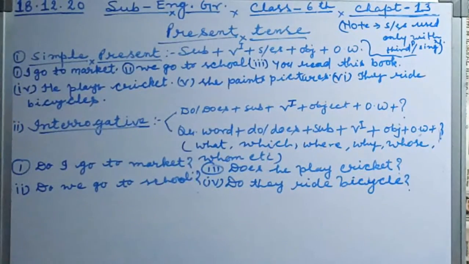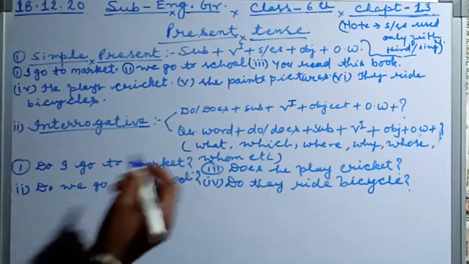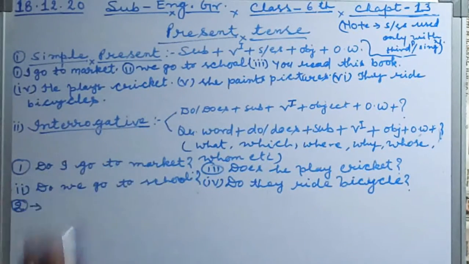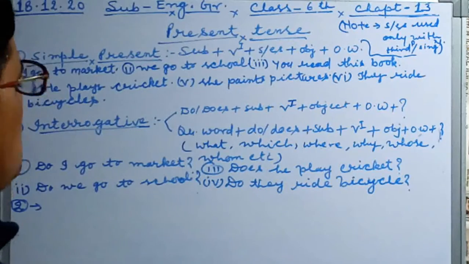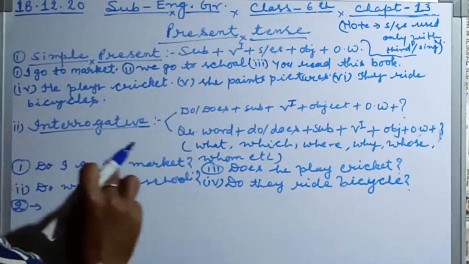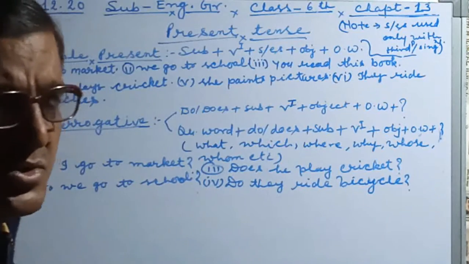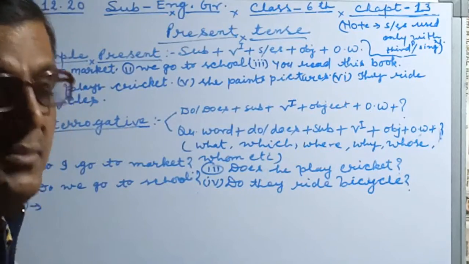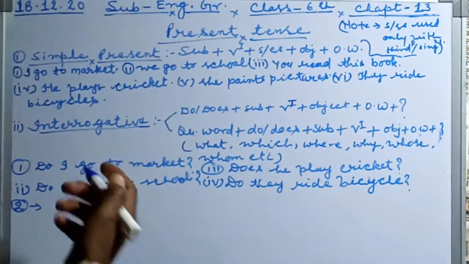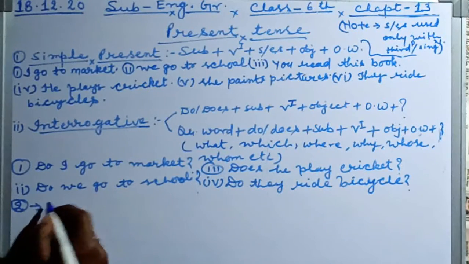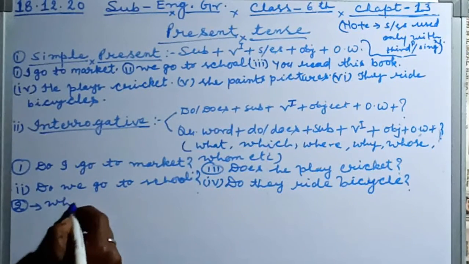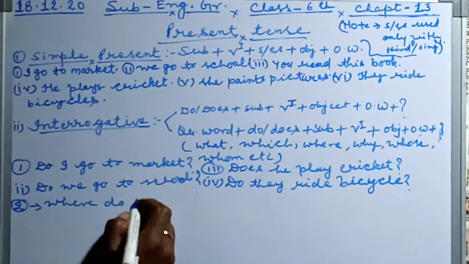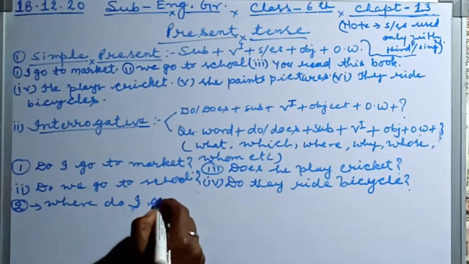Second, I am taking question words. Same sentences I am taking here. Just like: Do I go to market? When we find out place, we write where. When we find out subject, we write who. So we write here: Where do I go?